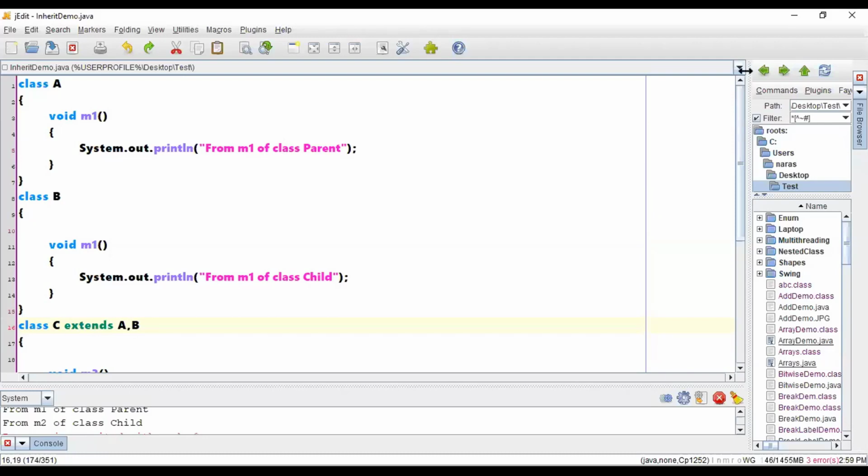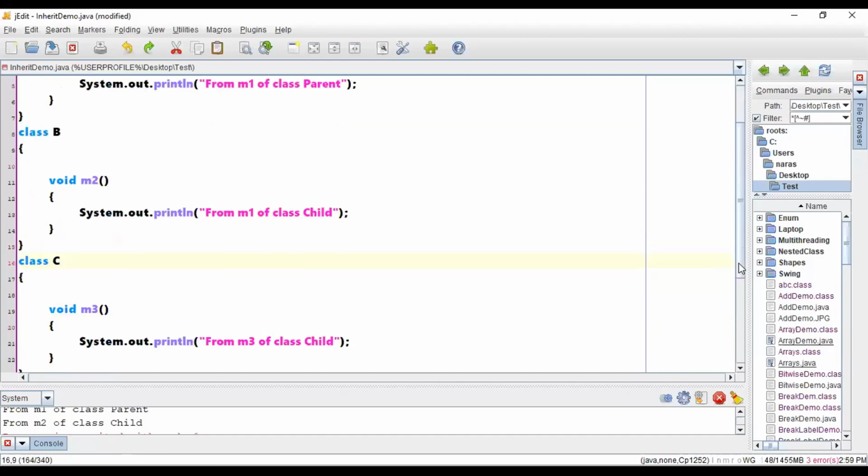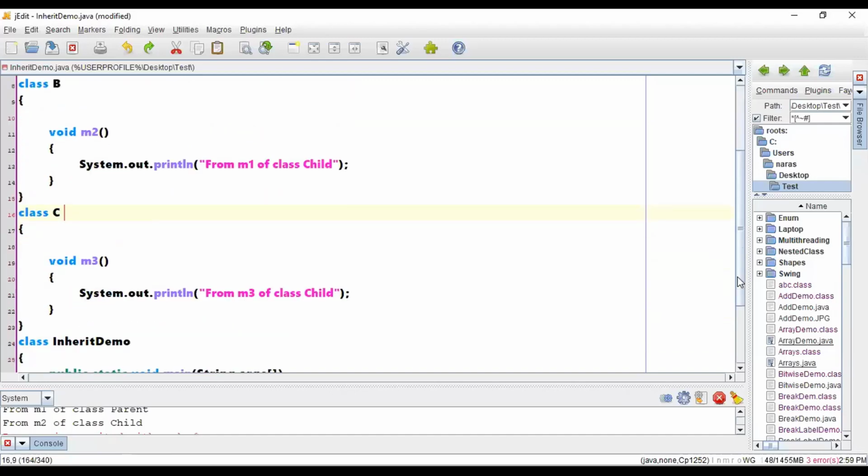Sir, can you explain again because I got confused? Okay. So initially, how was the scenario? It was something like this. I didn't extend anything, so these three are independent classes, and these three independent classes have independent methods in them.